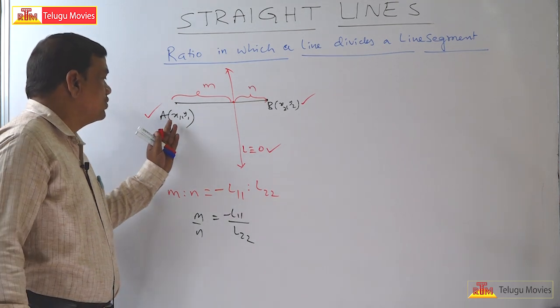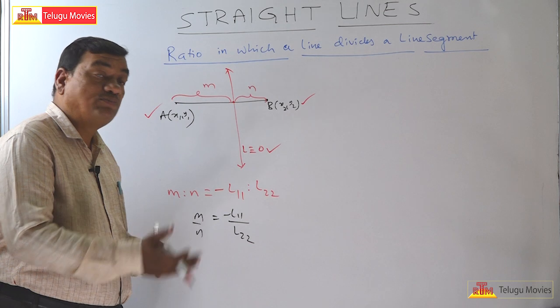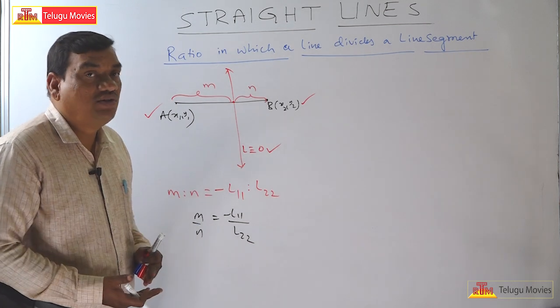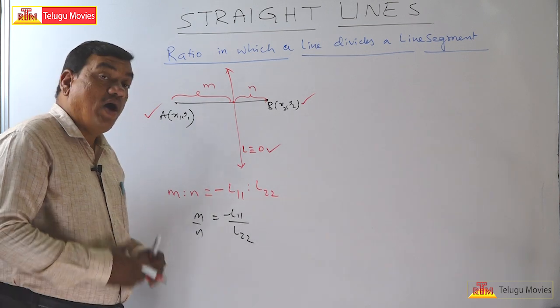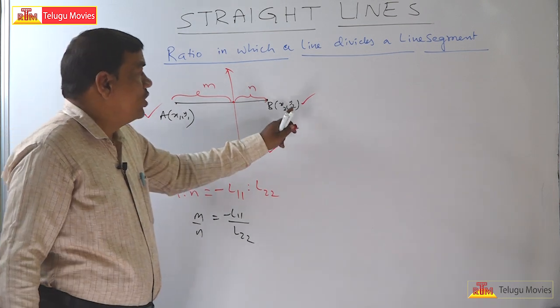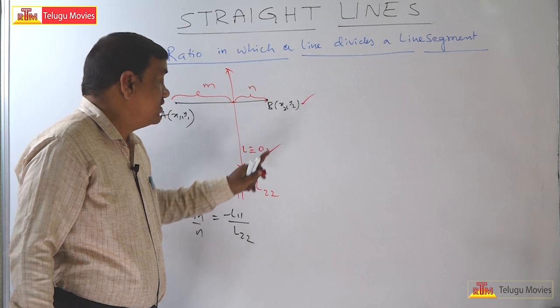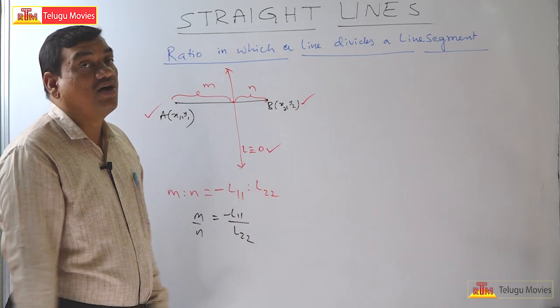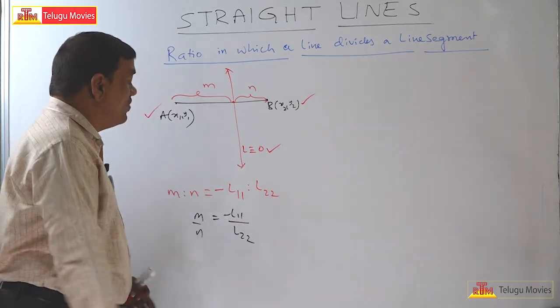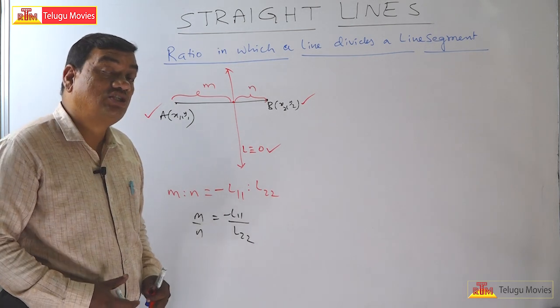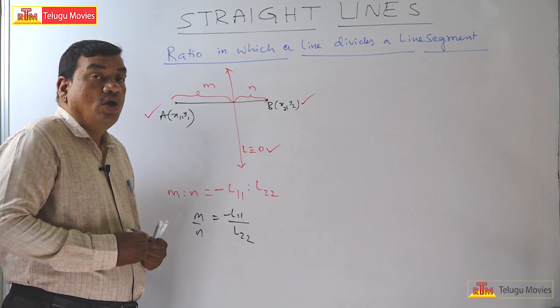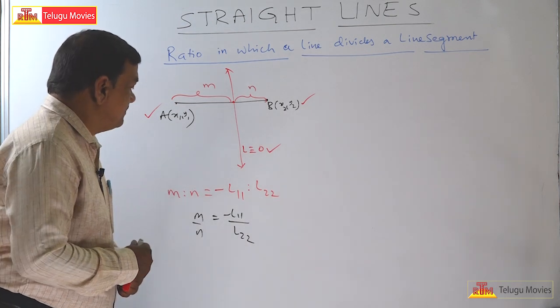Already we know that. So the point x1, y1: substitute it in the left hand side of the equation, whatever value you get, that is L11. What is L22? Take the second point, substitute it in the left hand side of the equation of the line, and you will get the L22 value. Understand? So, minus L11 is to L22, it is a ratio. Now here one question arises.